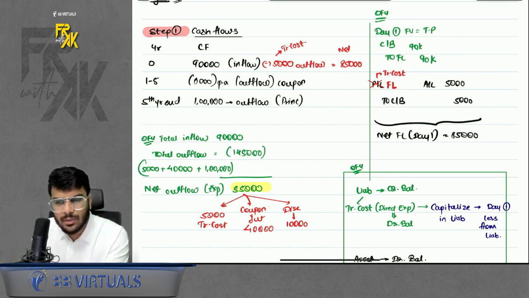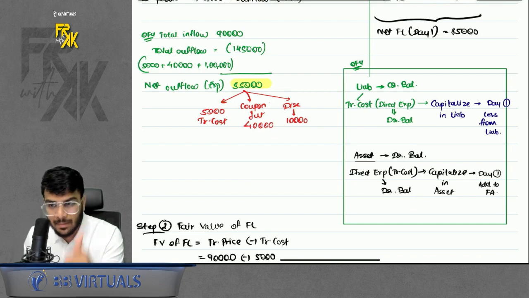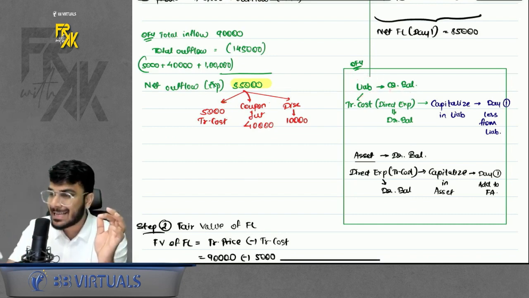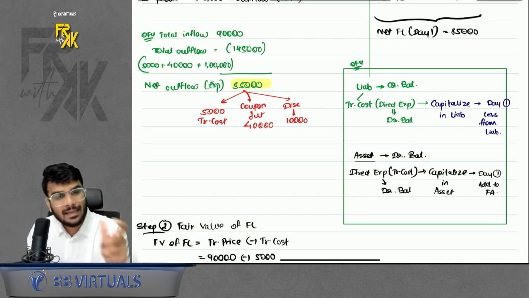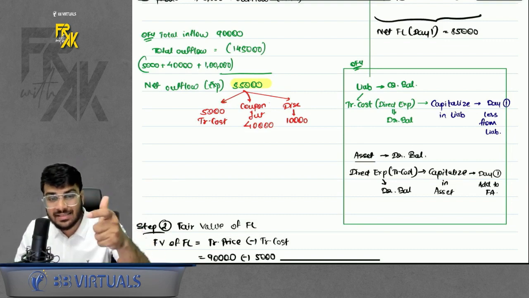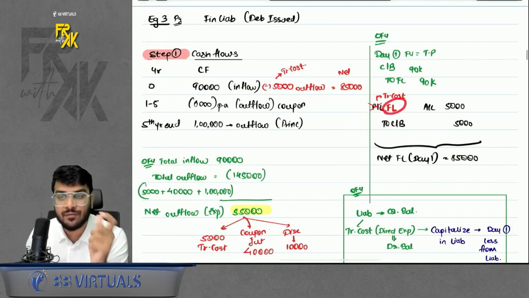Now, why is it getting reduced, sir? I also gave you the basic logic about it. Expense always has a debit balance, but liability has a credit balance. So if you want to capitalize any expense in liability, it will be less from liability. Unlike asset, in case of asset, if we capitalize anything in asset, we add it to asset. So in case of financial asset, you will add the transaction cost. But in case of financial liability, you will less the transaction cost from day one financial liability.